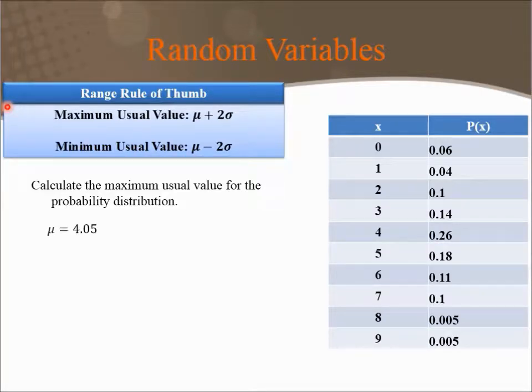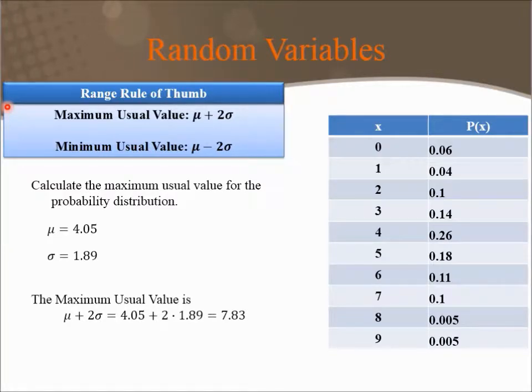Well, a simple calculation based on our previous formula would give that the mean is 4.05. Similarly, we'd calculate the standard deviation to be 1.89. So the maximum usual value would be 4.05 plus 2 times 1.89, and that equals 7.83. So when I asked a second ago if 8 was an unusual value, here we calculated that the maximum usual value would be 7.83. Anything greater than that is probably going to be unusual.